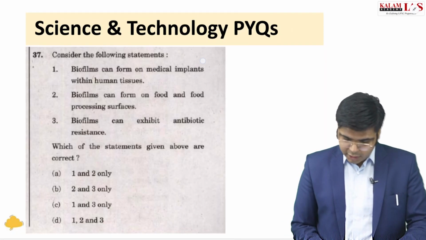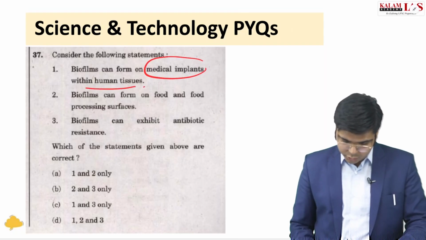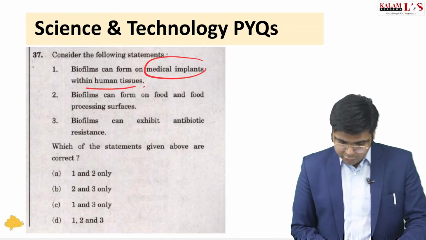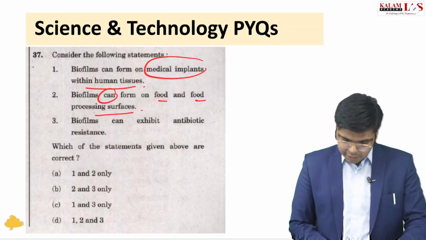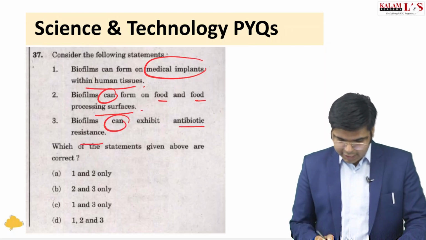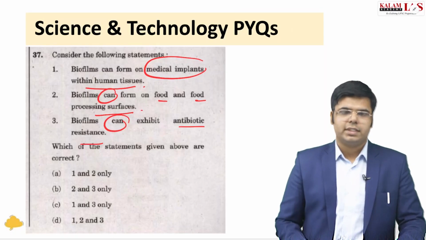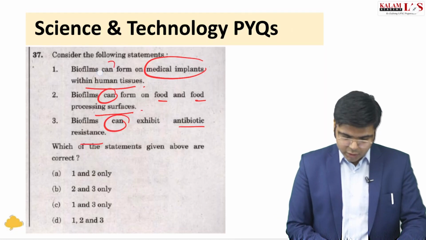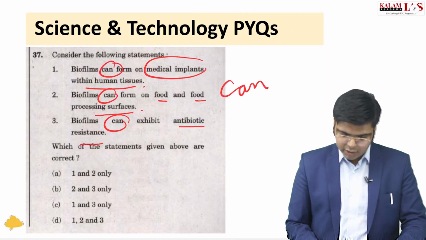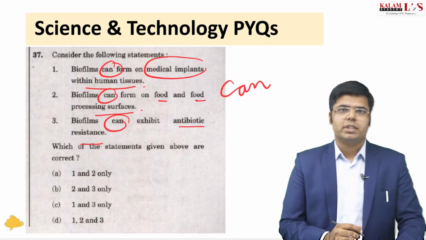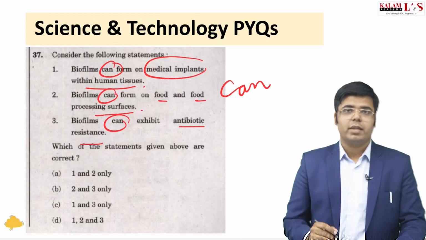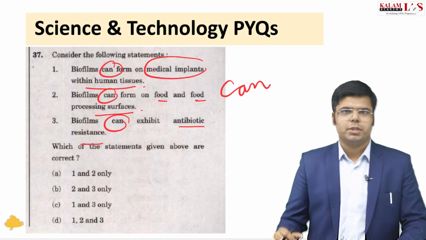Biofilms can form on medical implants within human tissues. So we do not know whether this is correct or not. Biofilms can form on food and food processing surfaces, and biofilms can exhibit antibiotic resistance. So all these statements are showing a possibility. These are using the word can. So the word can shows a possibility. In the first question that we discussed in the video was must. That was a compulsory thing. But here we are discussing a possibility.